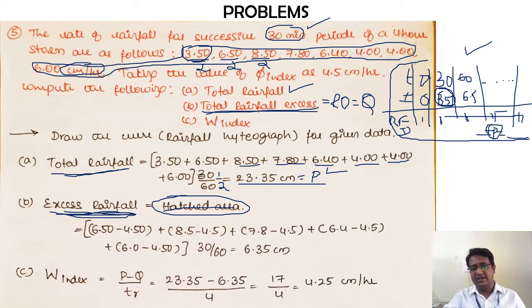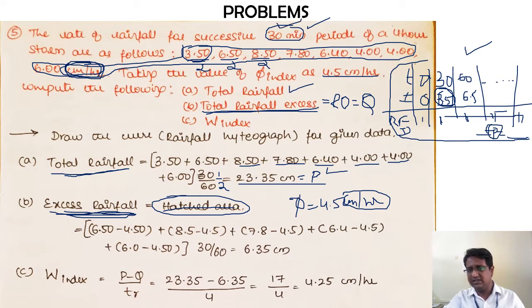Already they have given you the value of phi index, 4.5 centimeters per hour. Even the intensity of rainfall they have given in centimeters per hour, so both the units are the same. Even though the interval is only 30 minutes, the intensity of rainfall as well as the phi index are in terms of hours only. So there is no need for me to convert per hour into per half an hour as we did in the third problem.